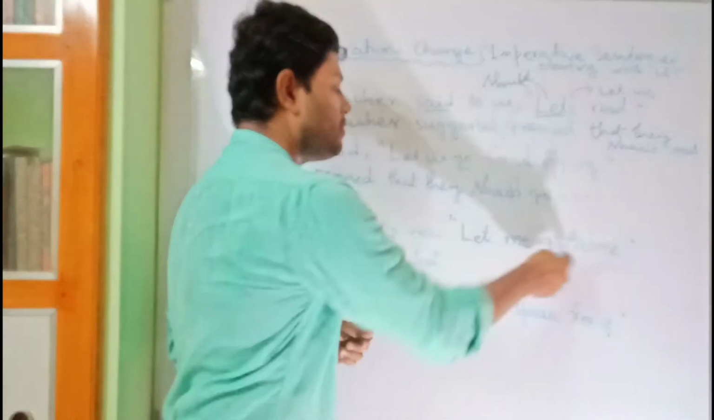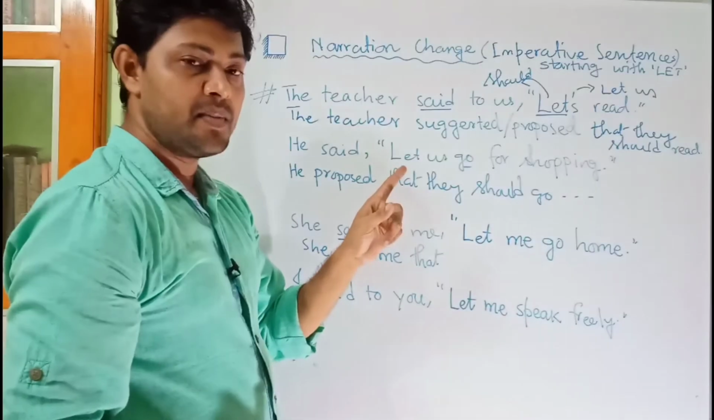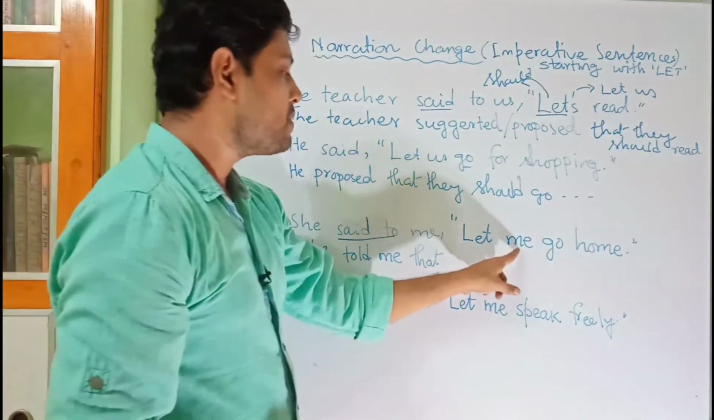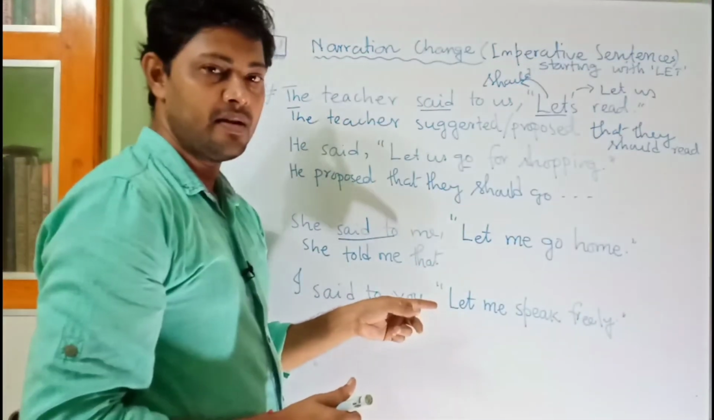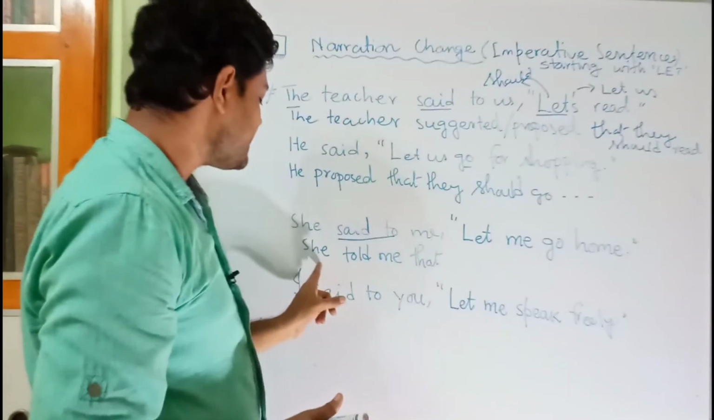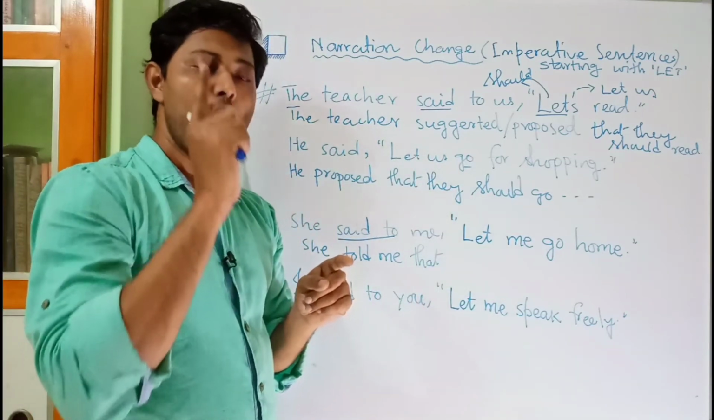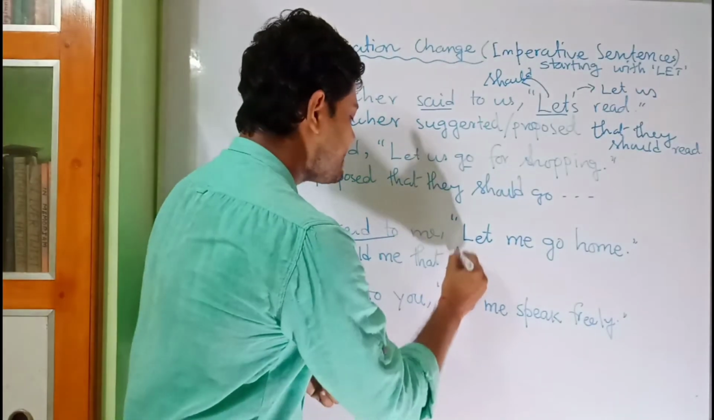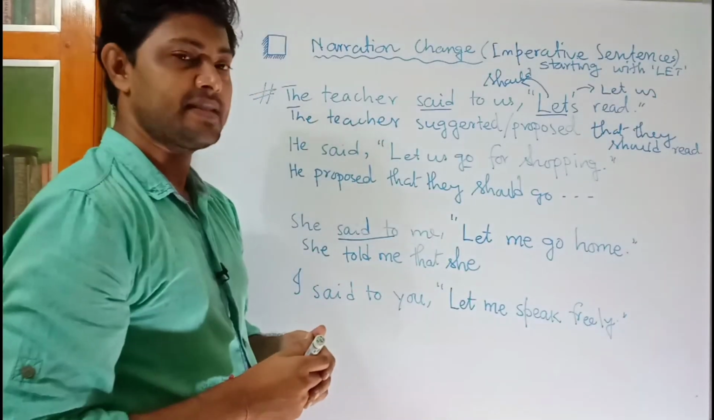So who is the subject here? Let me go home. Me is the first person. First person means narrator. So who is the narrator here? She, third person. So me will be changed into... What is the first person of me? Him or her. As she is the feminine, it will be her. But we know that her is the object form of the pronoun. So we have to write here the subject form. She. So she will be the subject.